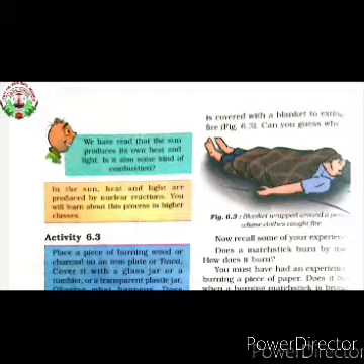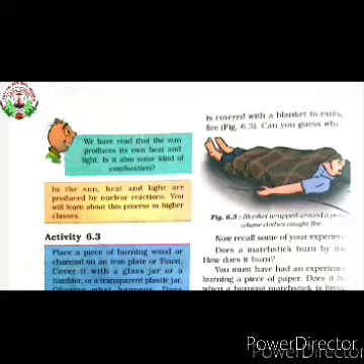A combustible substance means a substance which reacts with oxygen, which burns with oxygen. Examples of combustible substances are wood, paper, cloth, straw, etc. And a non-combustible substance means a substance which does not catch fire, which does not react with oxygen. That is called a non-combustible substance.